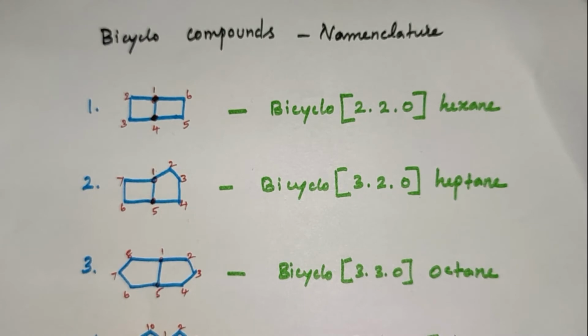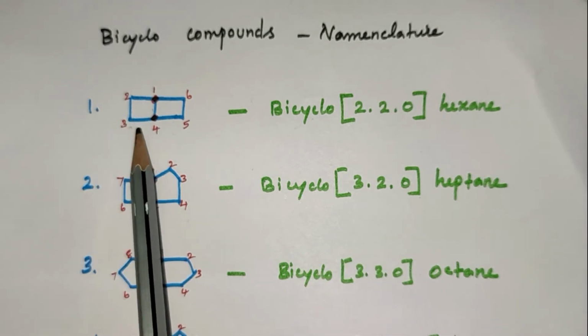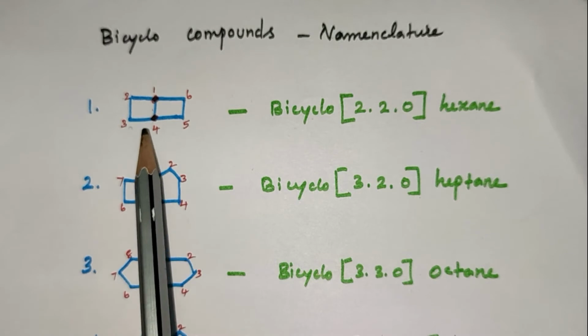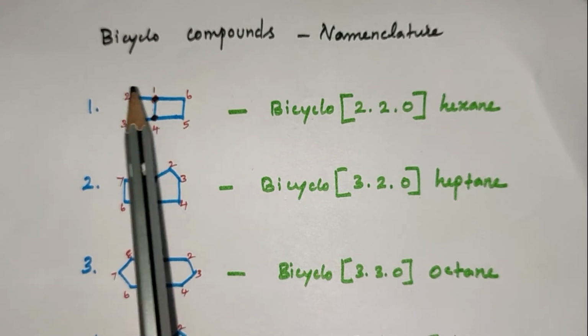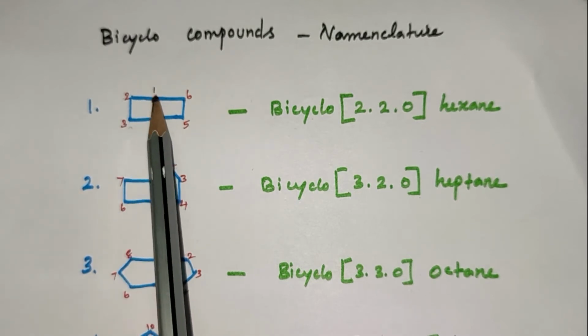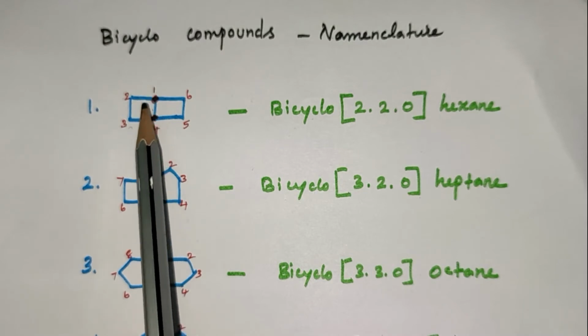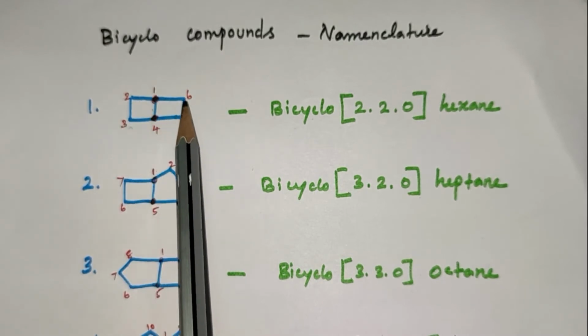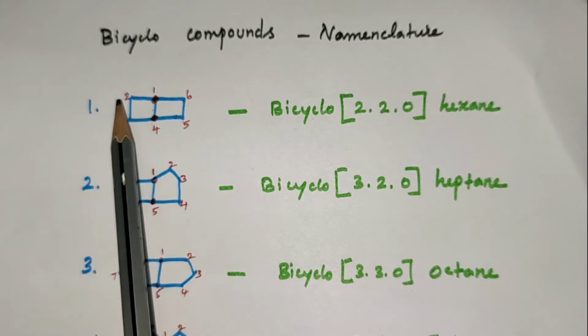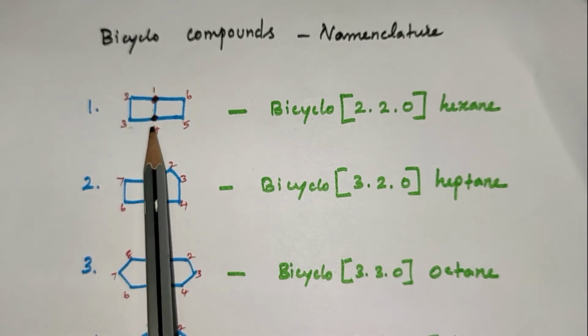Now we talk about some bicyclic compounds with IUPAC names. The IUPAC name for this compound: first of all we have to find out the bridgehead carbon. Between the bridgehead carbons there is no carbon atom. The right side has 2 carbons connecting and this side also has 2 carbon atoms connecting.